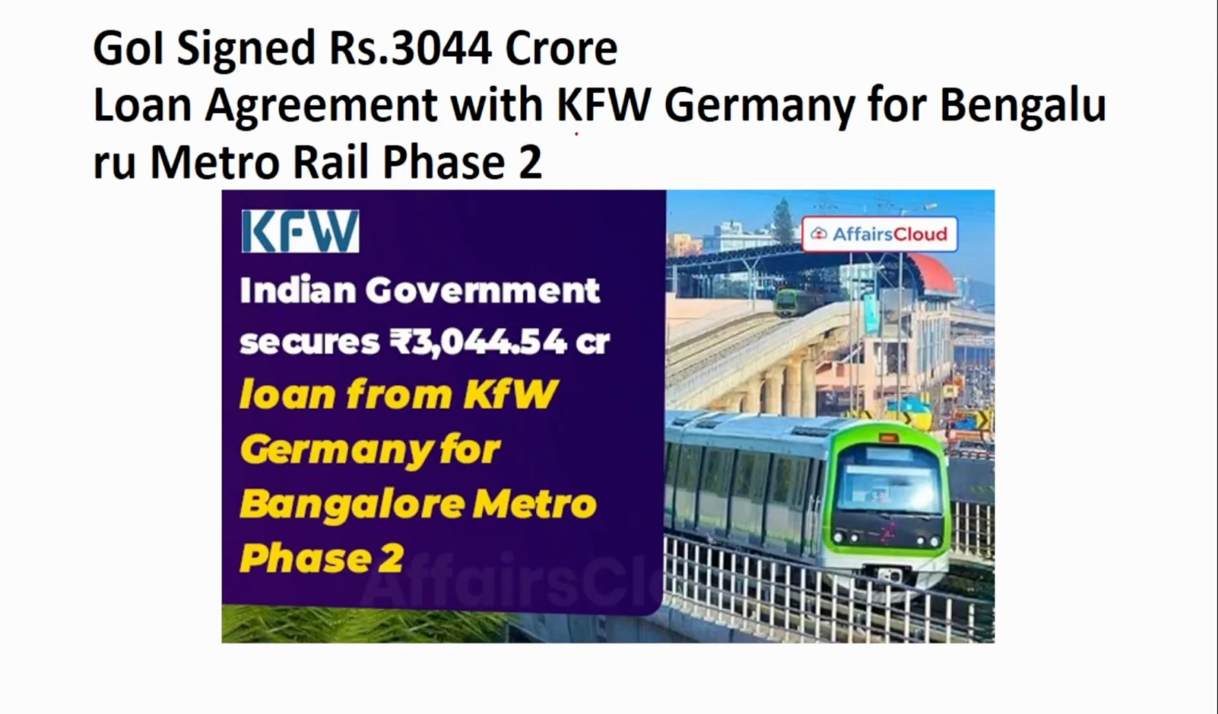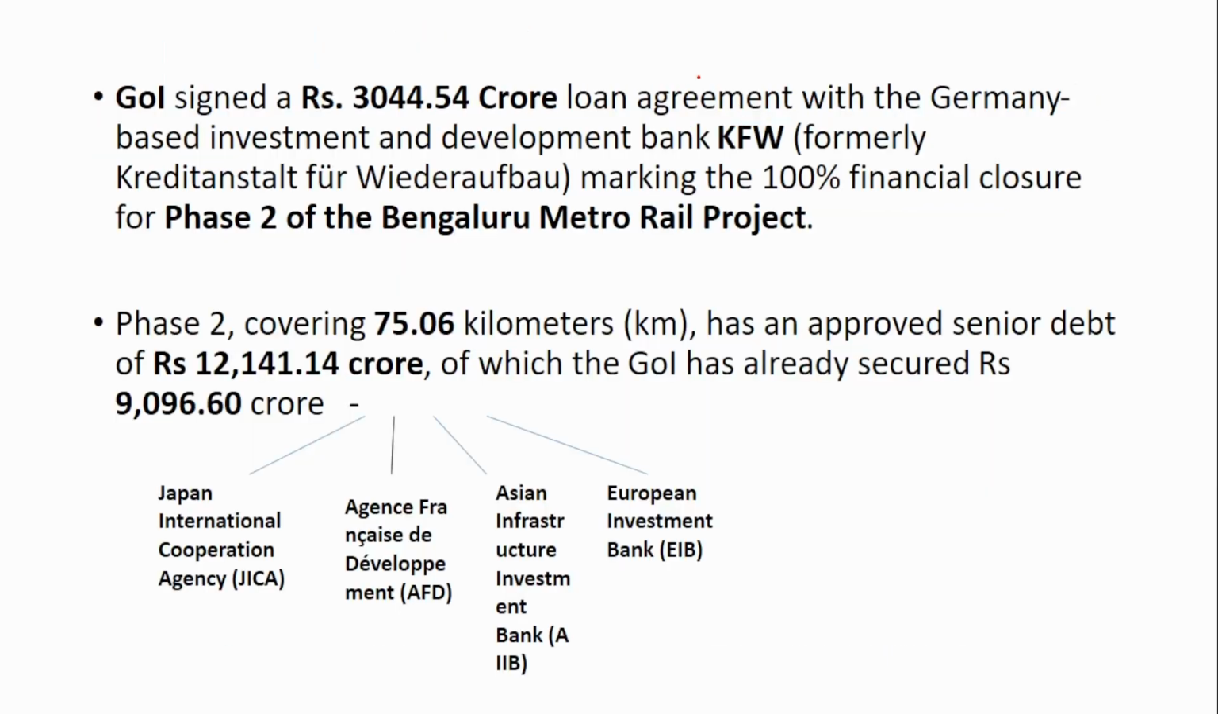So next is a loan agreement between the Government of India and the KfW Germany. So if you see, the Government of India has signed a 3,044 crore loan agreement with the Germany-based Investment and Development Bank KfW, marking the 100% financial closure of the phase 2 of the Bengaluru Metro Railway project. So this money will be used for the Bengaluru Metro Railway project.